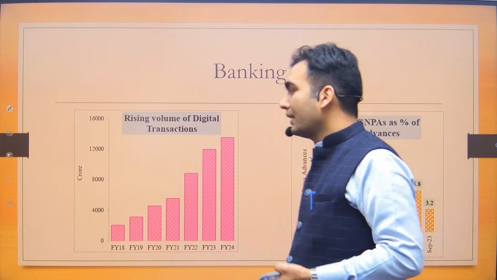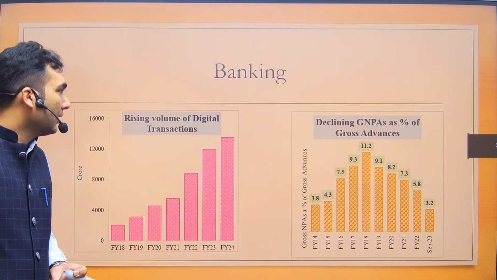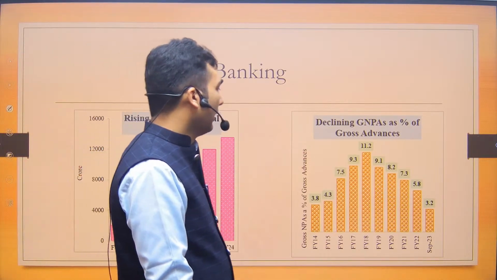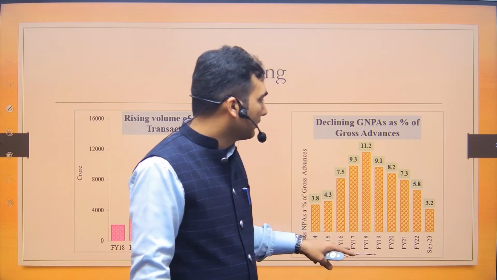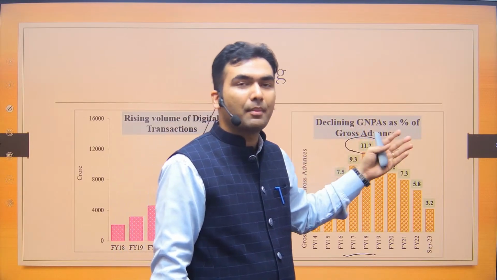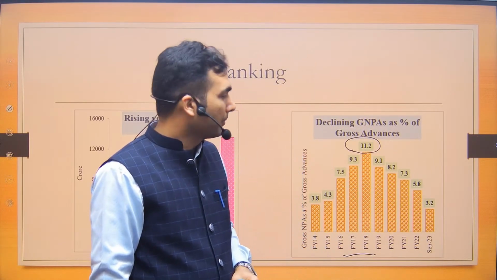Next, the government also said that the banking sector is having a good time. The chances of an NPA-based question are less. In financial year 18, the NPA was very high. This was the time when Nirav Modi and Vijay Mallya were always in the news.